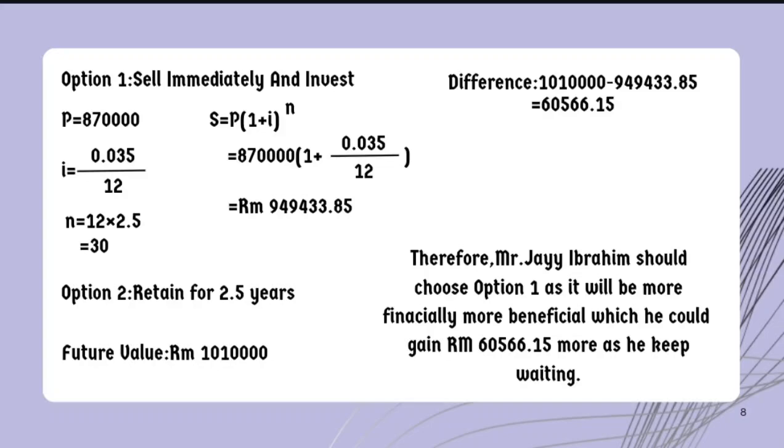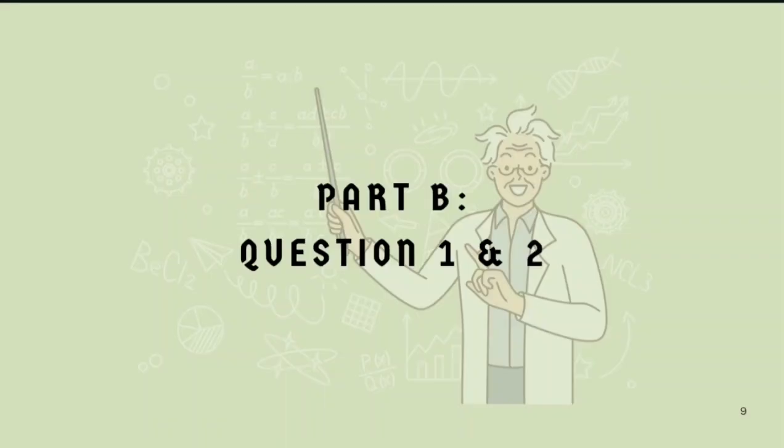Moving on. Hello, this is Alex Chen Kaivun, matrix number 2025816692. Today I'm going to explain my question, that is part B, question 1 and question 2.